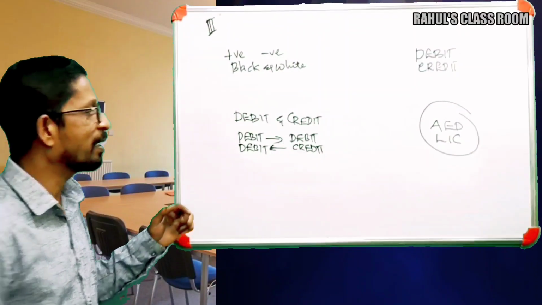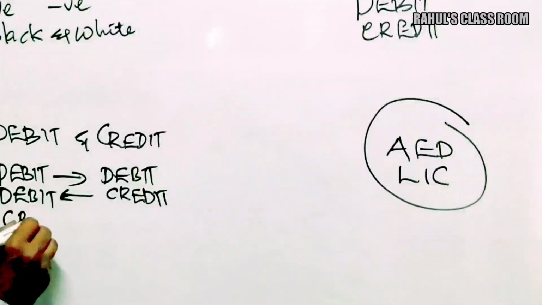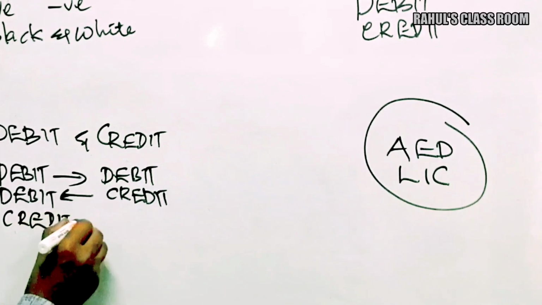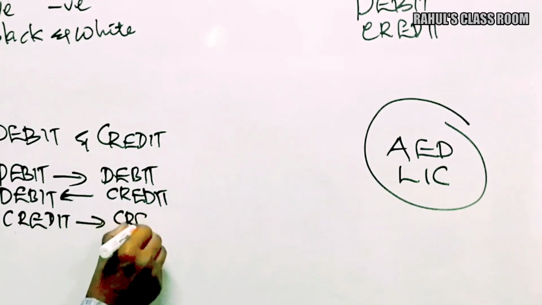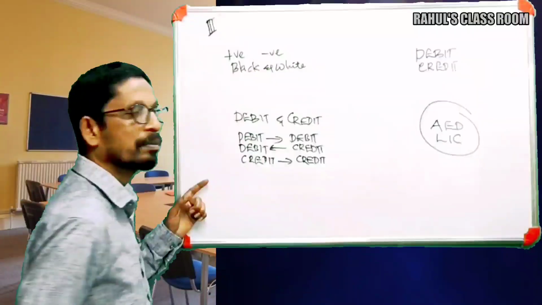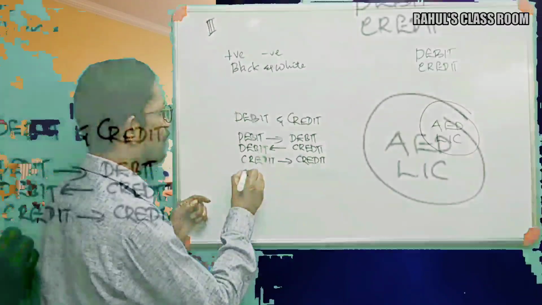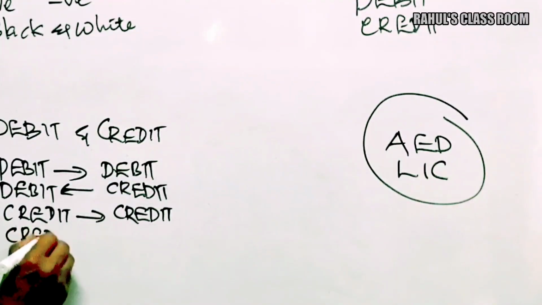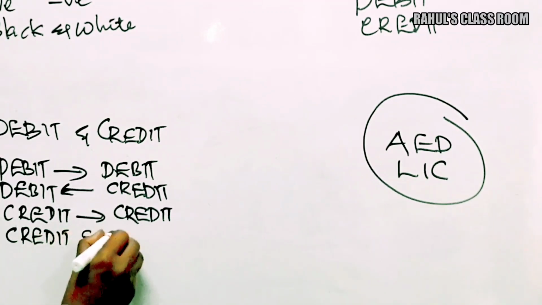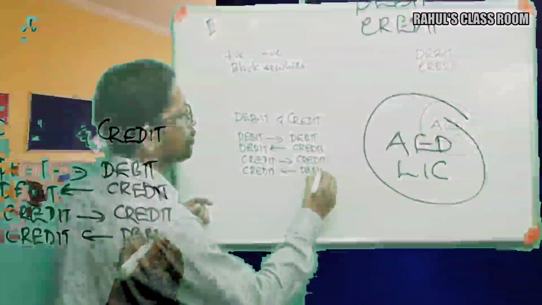Then a credit item can be increased by charging further credit, and a credit item can be reduced by charging debit.